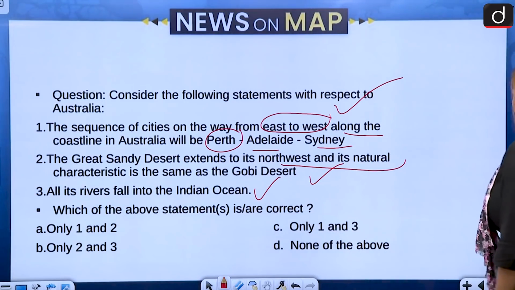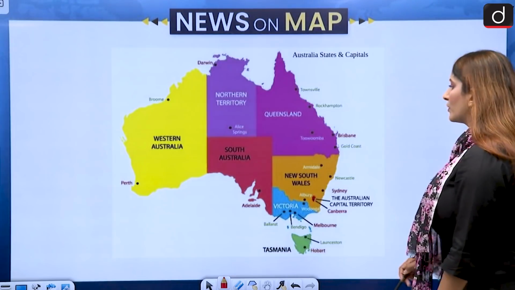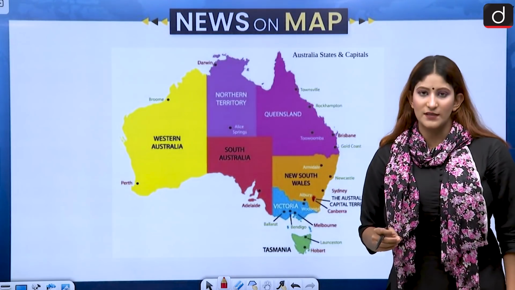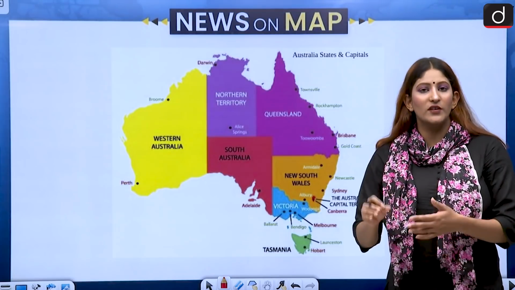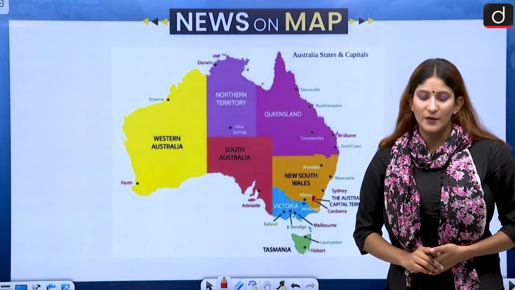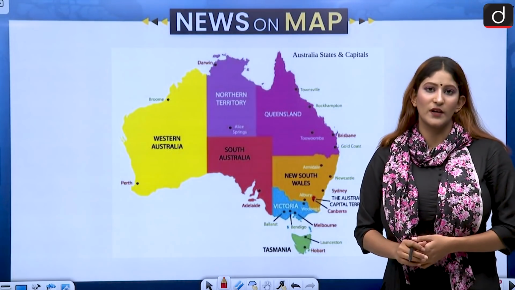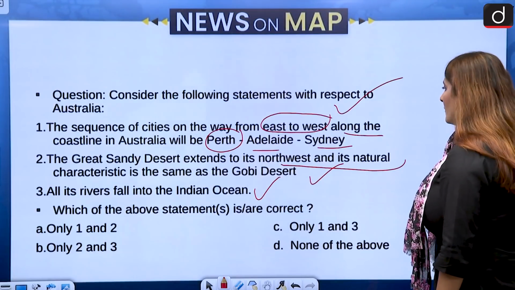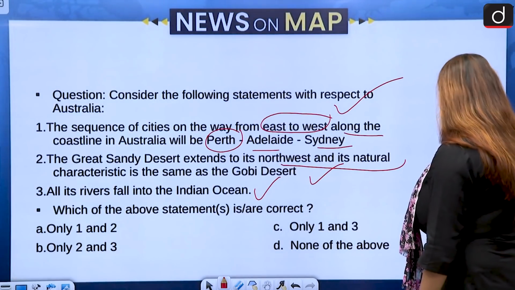Australia has been in the news because of being a part of the Quad, of course, and other reasons. First we have to understand why a question with respect to any country or state is asked, because that place has been in the news for quite a period of time. So from east to west, of course, we have to go from east to west. Then first will be Perth.